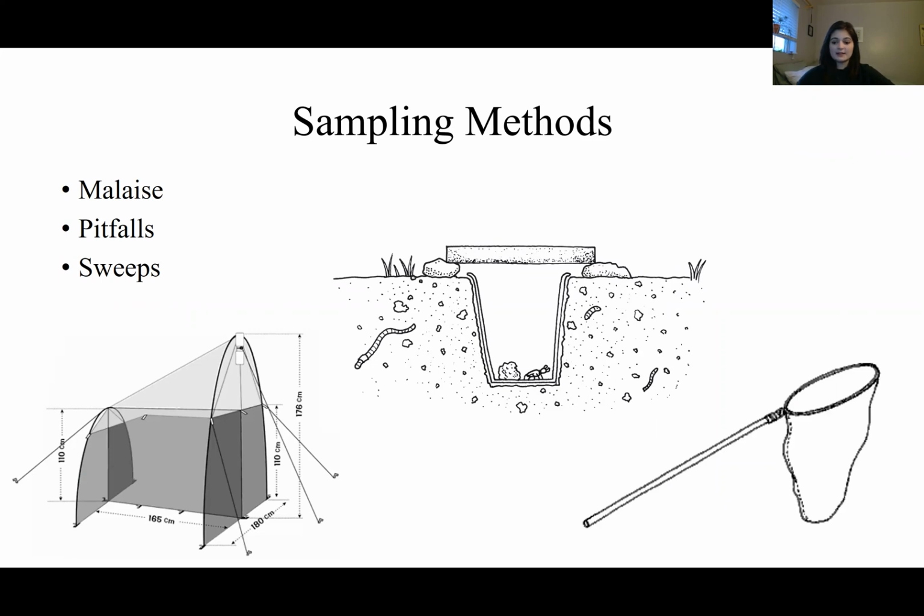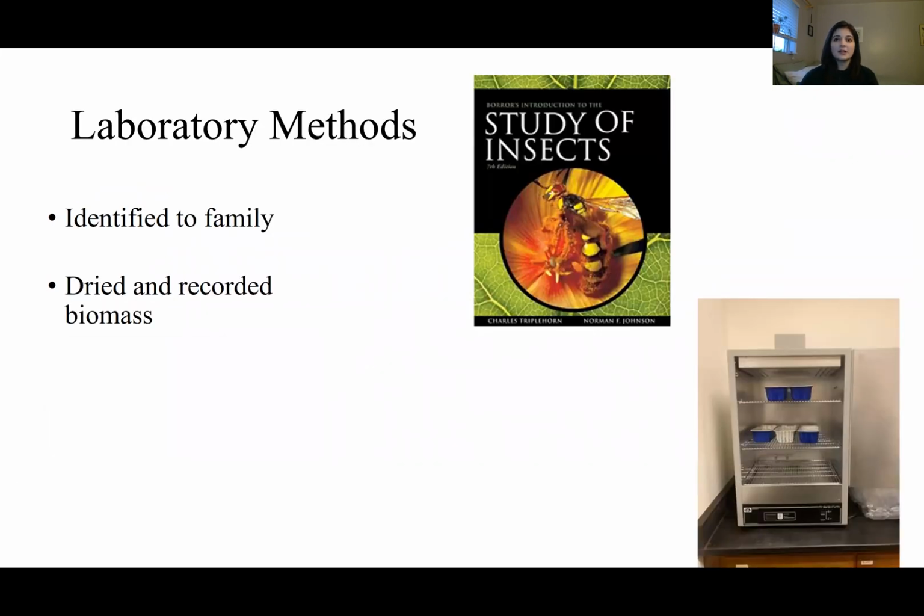Once the samples had been collected, I sorted them to class for all non-insect arthropods and order for all the insects. I then identified them to family using the 7th edition of Borror and DeLong. In addition to the identification process, I dried each order for 1 week before taking biomass recordings. The biomass results are not presented here, and neither are the results for any of the other orders. Since this is the Coleopterists Society, I will just be focusing on the families of Coleoptera that we found in 2017.